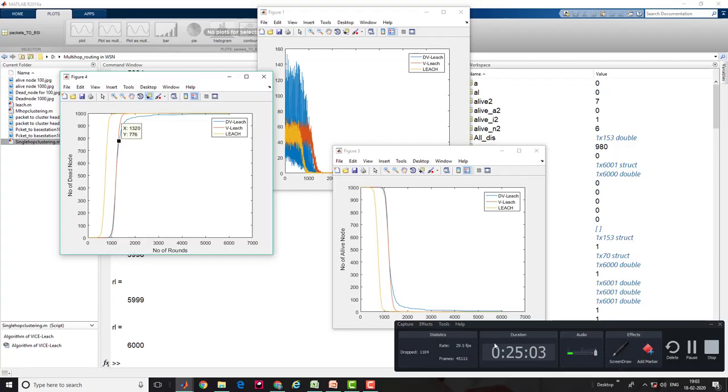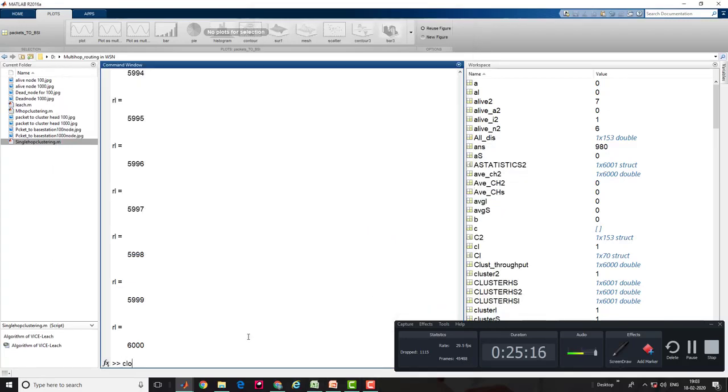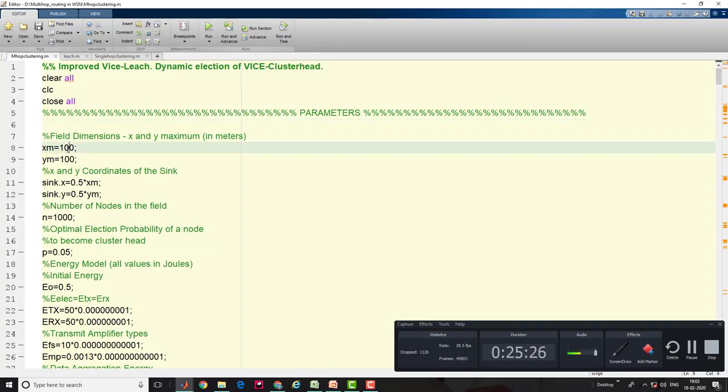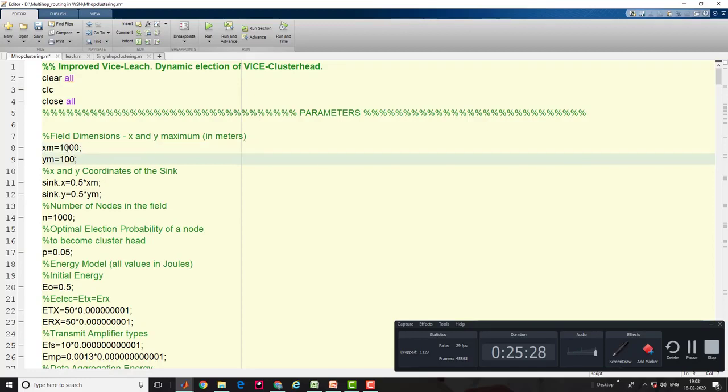So now I'm going to perform this same operation with a big field size, increasing the area and increasing the number of nodes. So let's move toward the second final experiment. Need to set the parameter 0, 0.